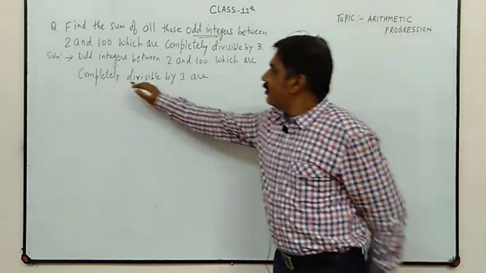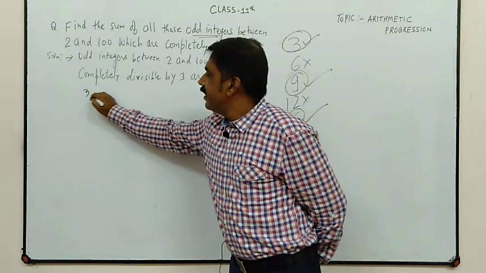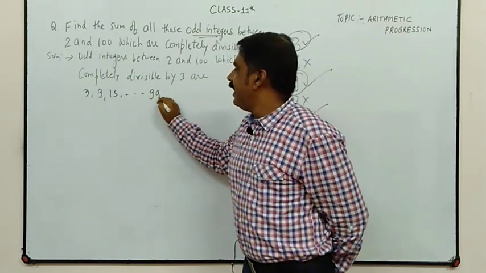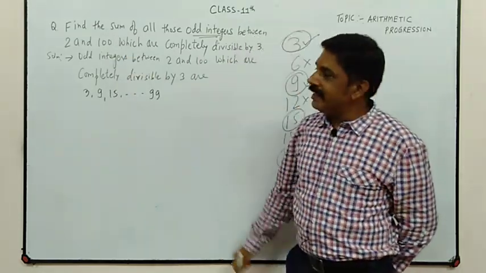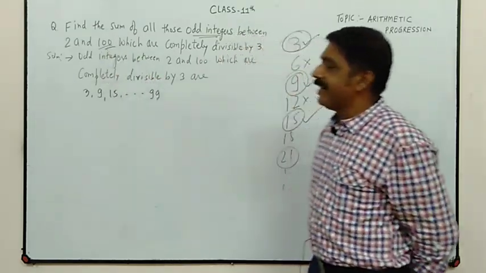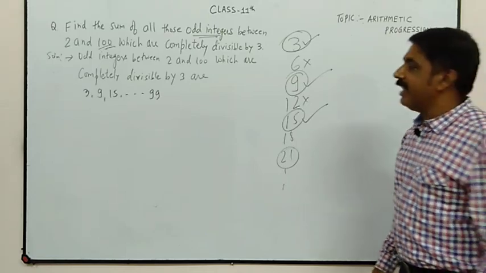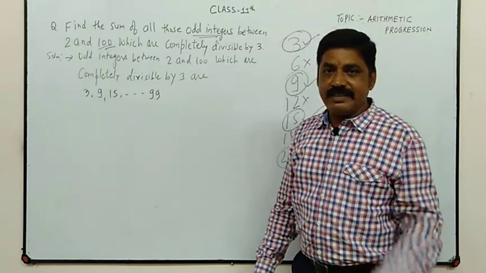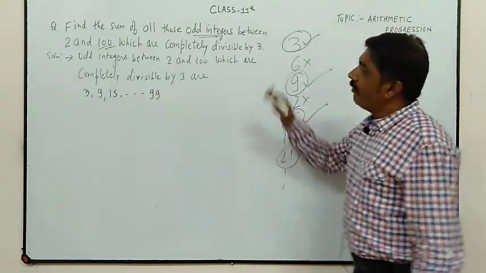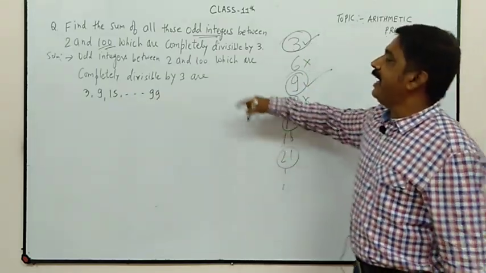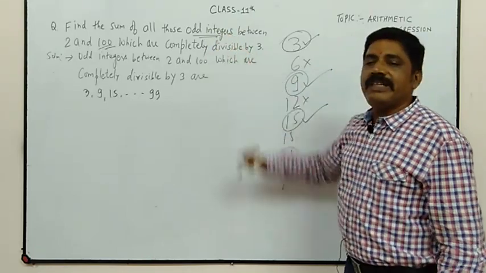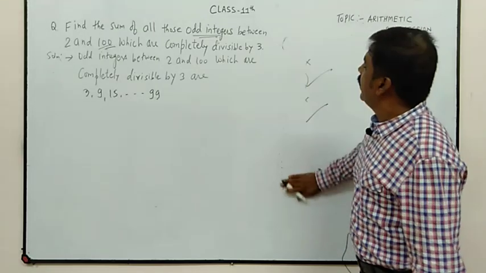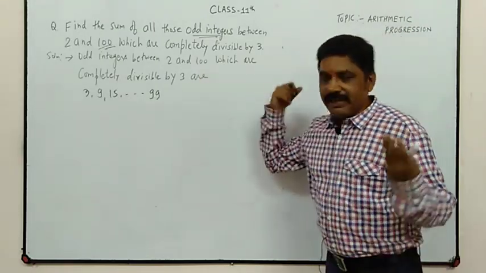Clear? So 3, then 9, then 15, and so on, and the last term is 99 because there is 100. So before 100 there is 99, and this 99 is also an odd integer. Clear? So in this question it is given that the integers are odd and completely divisible by 3. Okay? Now again we have the series.